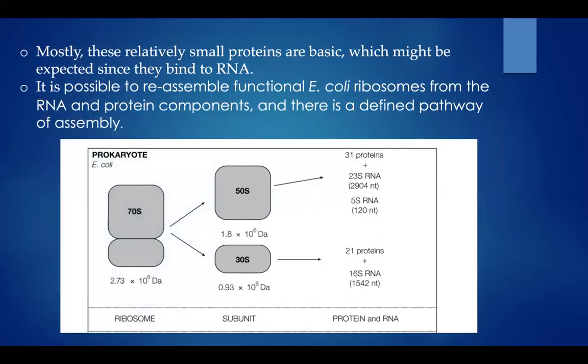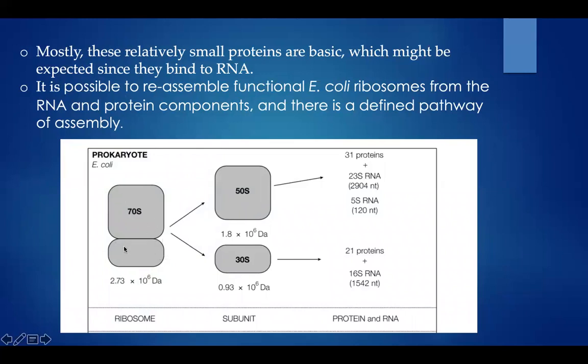Mostly these relatively small proteins are basic, which might be expected since they bind to RNA. It is possible to reassemble a functional E. coli ribosome from the RNA and protein components, and there is a defined pathway of assembly. This is the structure of the prokaryotic ribosome.